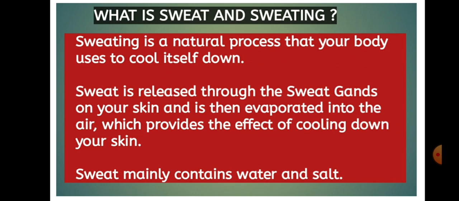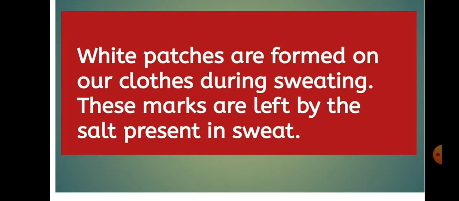Now, what is sweat and sweating? Sweating is a natural process that your body uses to cool itself down. Sweat is released through the sweat glands on your skin, and then evaporates into the air, which provides the effect of cooling down your skin. Sweat mainly contains water and salt. White patches are formed on our clothes during sweating. These marks are left by salt present in sweat.